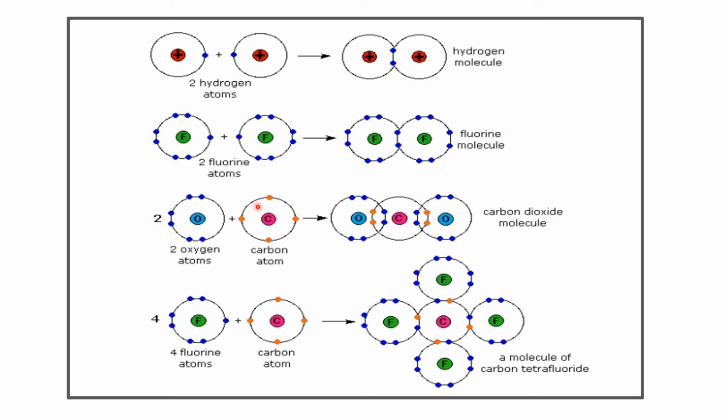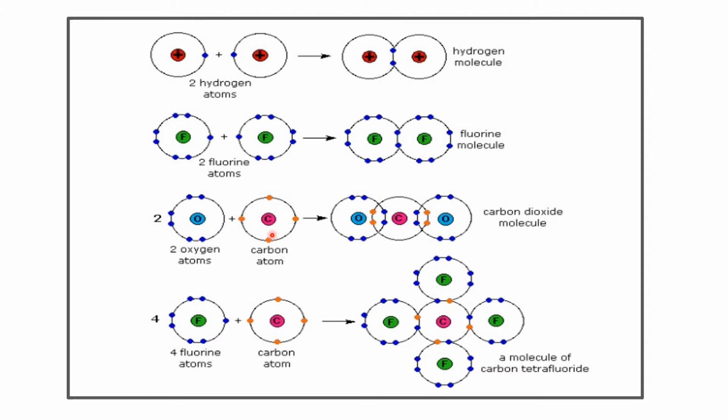Then next is carbon dioxide molecule. How has the carbon dioxide molecule formed? As I said, since oxygen is ready to form a covalent bond with carbon, it readily combines with carbon and forms carbon dioxide. Two oxygen atoms will combine with a carbon atom.